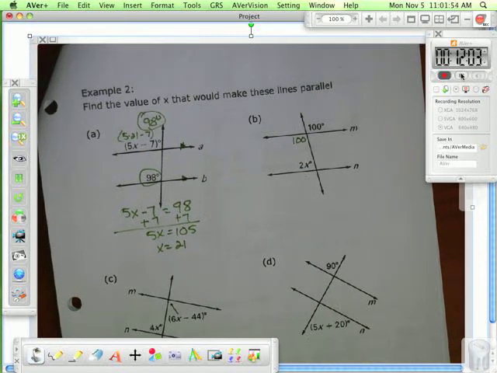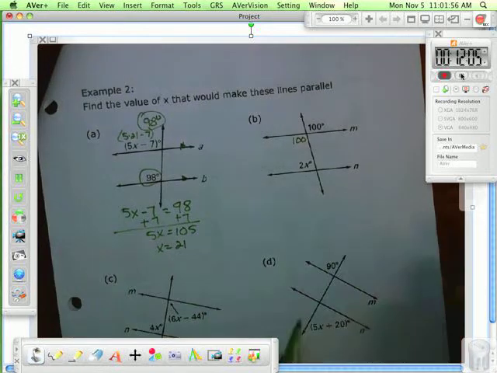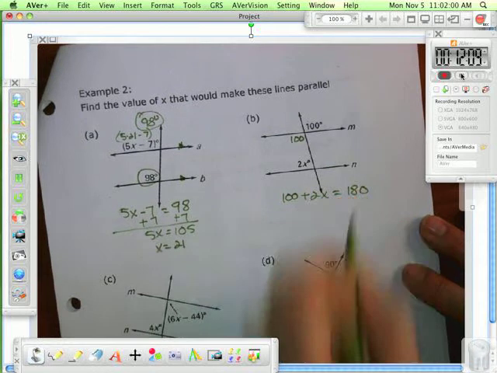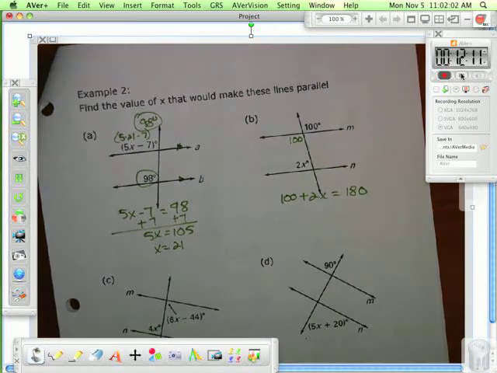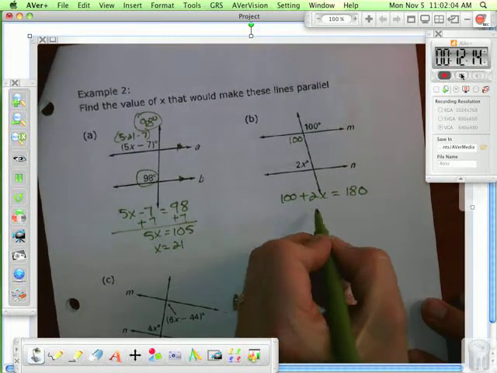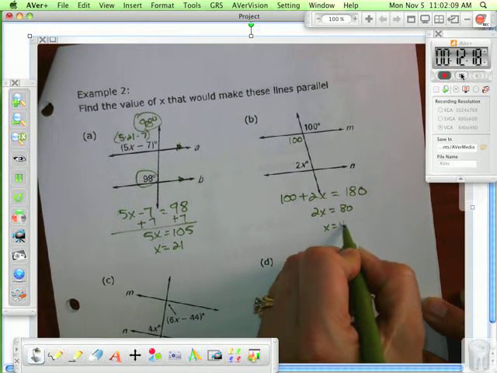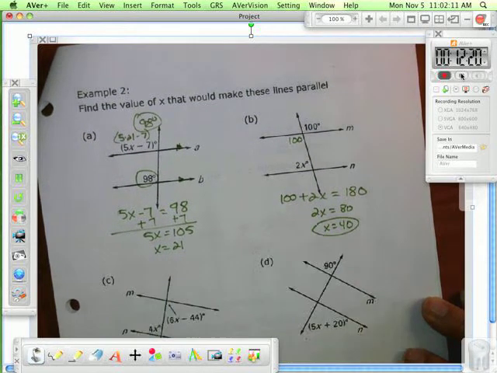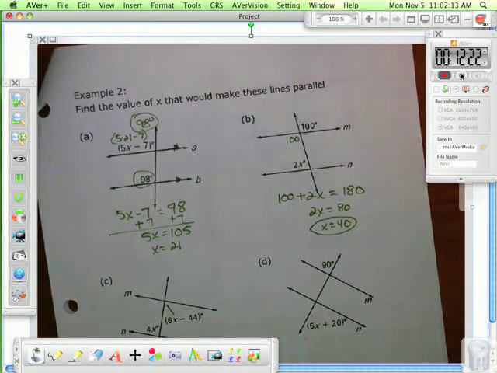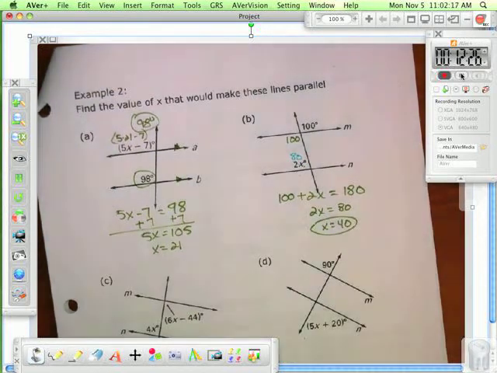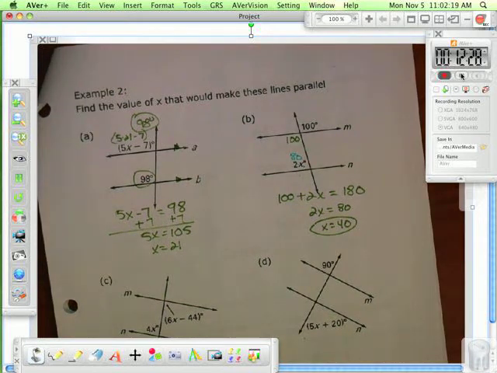Yeah, I know you can do it in your head, but write it out. 100 plus 2x equals 180. Subtract 100 from both sides. X equals 40. So now, if I have 2 times 40, this becomes 80. And now I can say, yes, these are parallel because these add to 180. I found out what x value made that happen. Make sense?